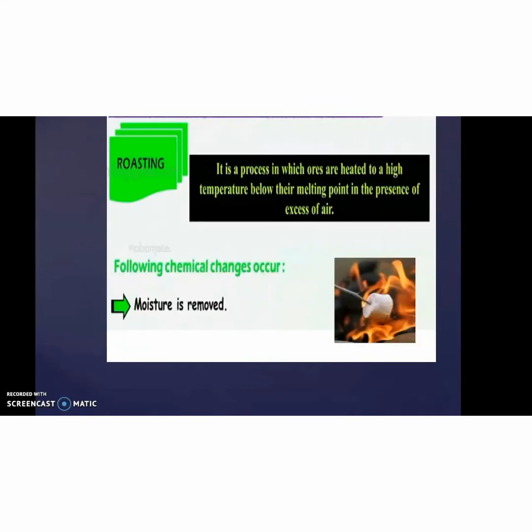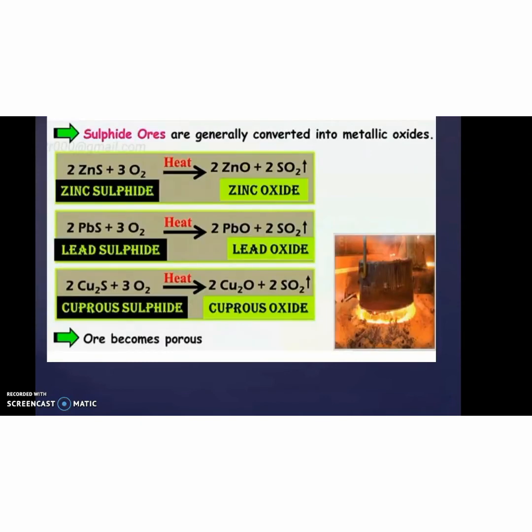The next process is roasting. Roasting is a process in which ore is heated at high temperature, below the melting point, in the presence of excess air. Here also the moisture is removed. For example, zinc sulfide ore gets heated to form zinc oxide. So here sulfide ore is converted to oxide ore by removing SO2. Only sulfide ore is applicable for the roasting process.